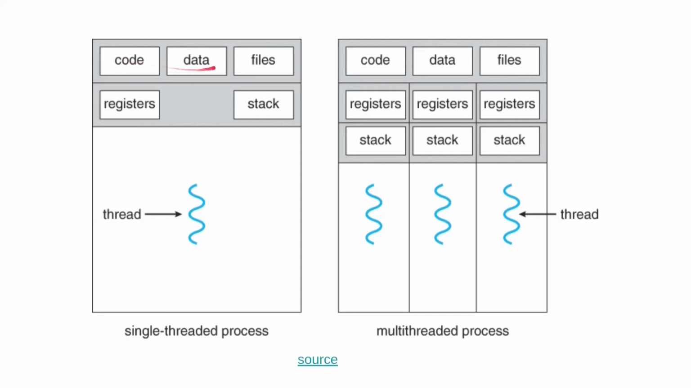We have the normal code, data, and files here, and we have that same in the multi-threaded process, and we have just one set of registers and a single stack. And this is the thread, which is the main thread. So this is how a single threaded process works. In case of a multi-thread process, each thread we can see has its own register and a stack. So that is how a multi-threaded process looks like.